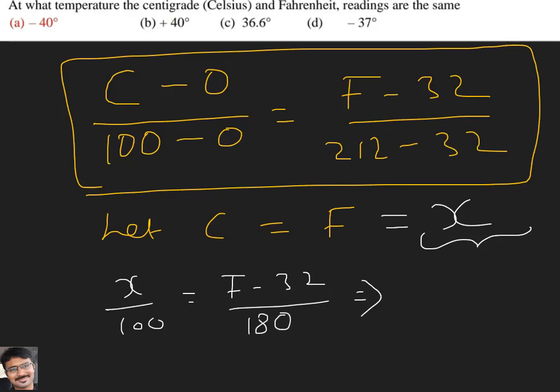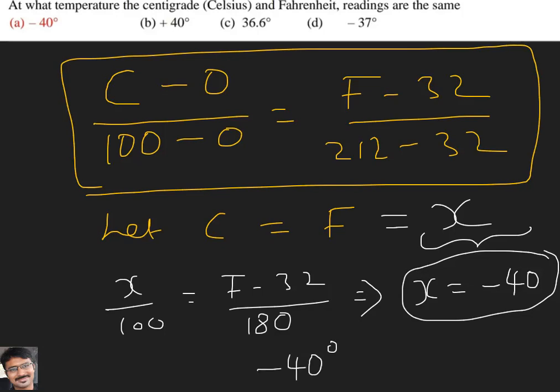And if you simplify, you will get the answer as X equals minus 40. So X, what are we getting here? Minus 40. So I can now conclude that minus 40 degrees centigrade is equal to minus 40 degrees Fahrenheit. Minus 40 degrees Fahrenheit is equal to minus 40 degrees centigrade.